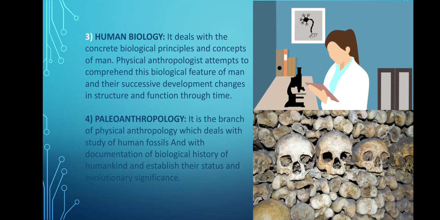So human biologists are the only persons who know about the biochemical, morphological, or physiological aspects of the body, because they are the only ones who know about the organs, tissues, or cells present in the body, the types of biochemicals or blood groups present, and which antibody is useful or beneficial or non-beneficial. So these types of things are known only by the human biologist. So human biology is a very important branch of physical anthropology, right?